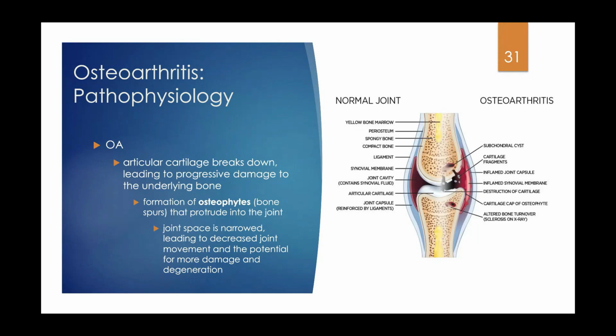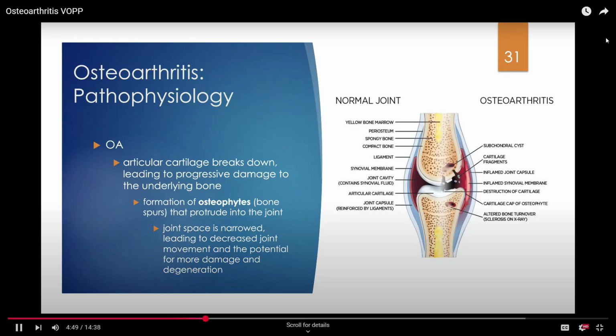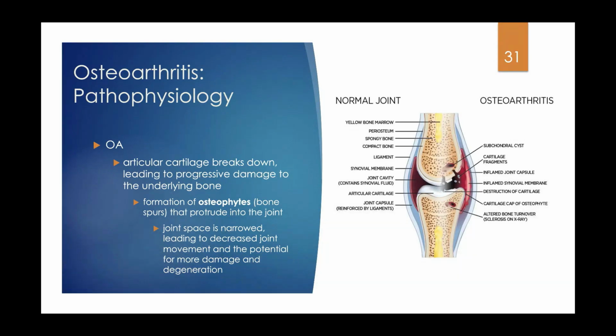Then that joint space becomes very narrowed, which puts more risk for further narrowing of that space. Once you start losing your cartilage, you start having bone on bone. Not only that, you have bone on bone with spurs, all those little osteophytes.